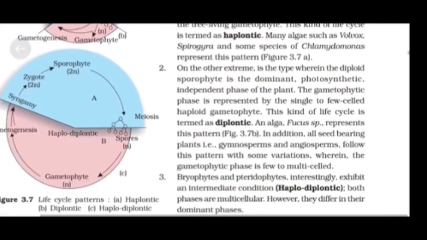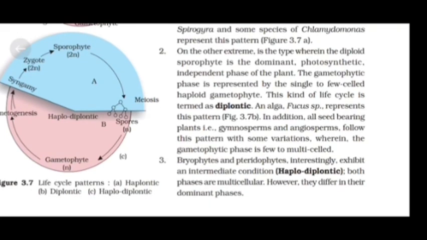On the other extreme is the type wherein the diploid sporophyte is the dominant, photosynthetic, independent phase of the plant. The gametophytic phase is represented by the single to few-celled haploid gametophyte. This kind of life cycle is termed as diplontic. An alga, Fucus sp. represents this pattern.